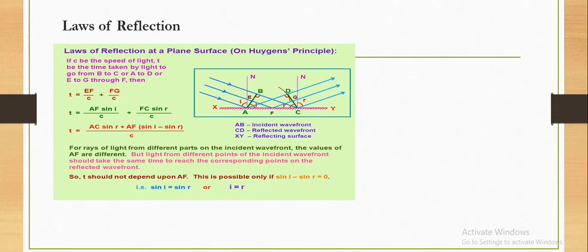So our conclusions of the laws of reflection on the basis of wave theory are: the angle of reflection r is equal to the angle of incidence i for all wavelengths and for any pair of materials. So i is equal to r. The incident ray, reflected ray and normal to the reflecting surface all lie on the same plane.